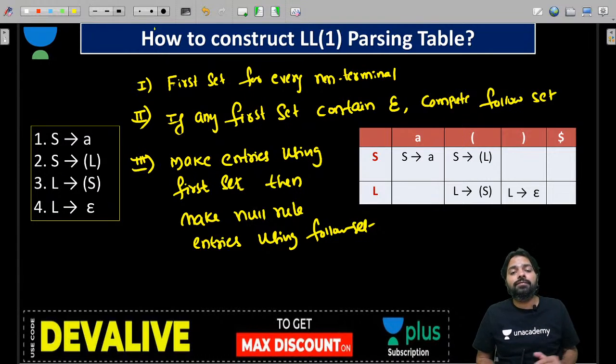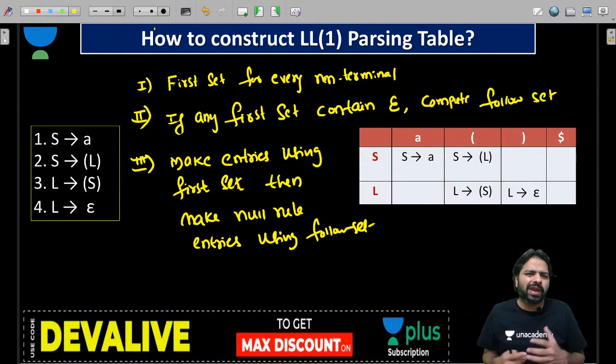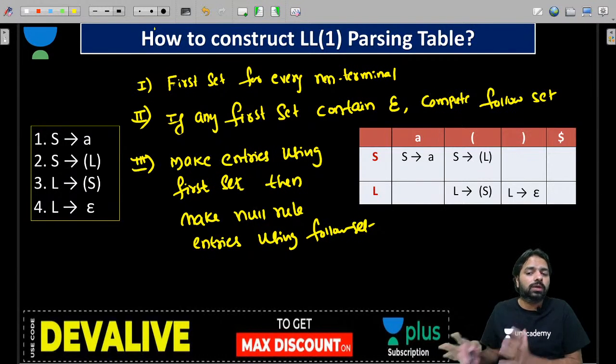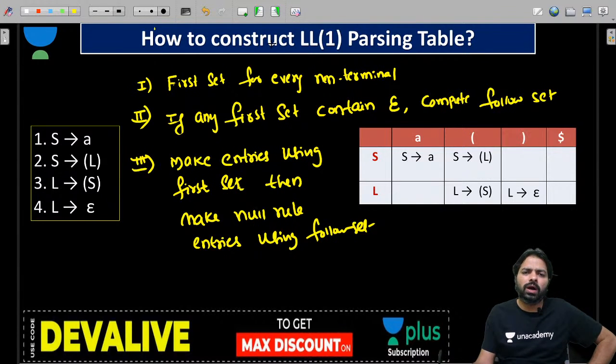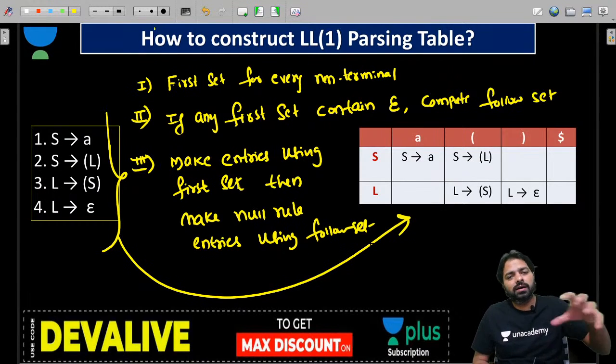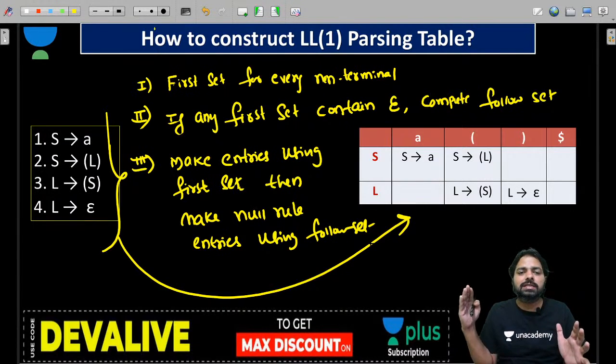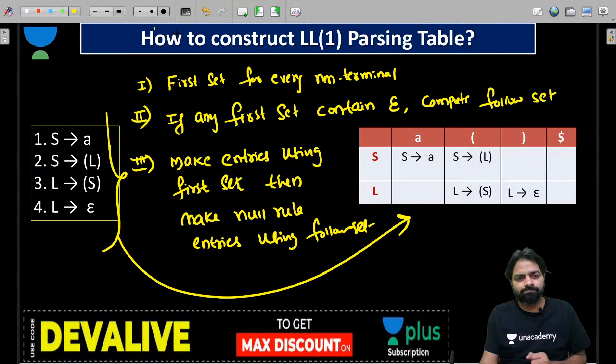In case you have multiple productions in the same cell, then the given grammar is not LL1. Sometimes we fail to identify whether the given grammar is LL1 or not with the theoretical concept, so you need to consider the table, guys. Okay, let's move on. For this grammar we computed the table in the previous session, how to give entries. Is that clear, everybody? If you want to learn, you can do it again, but we have done it in the previous session, so I believe you are good at constructing the table now. Okay. Next one.